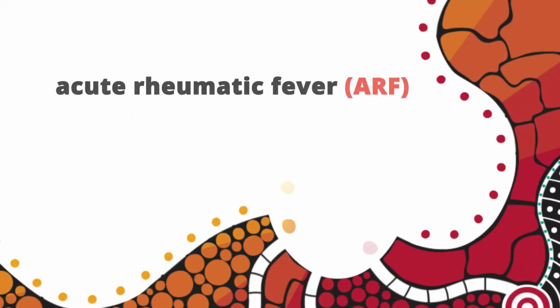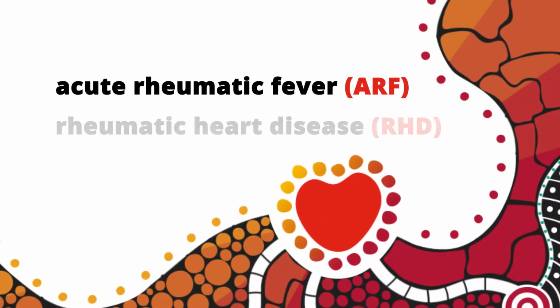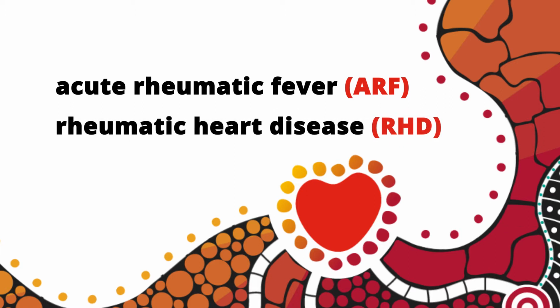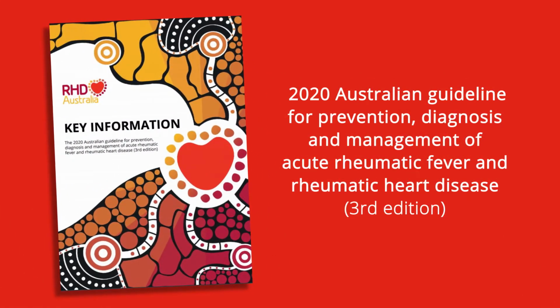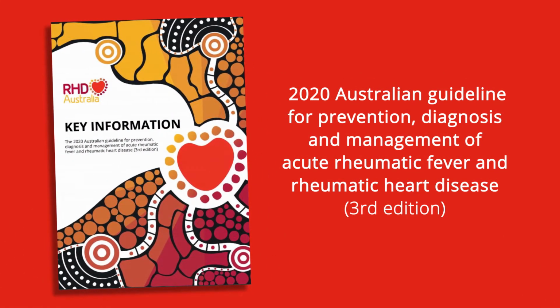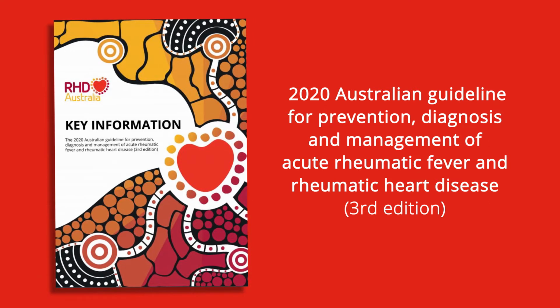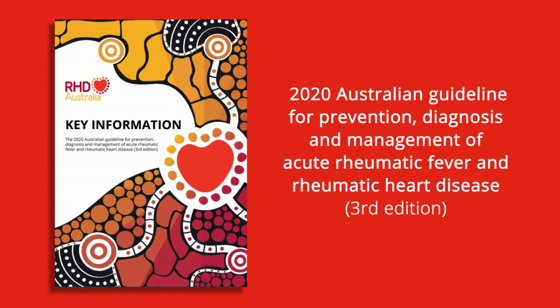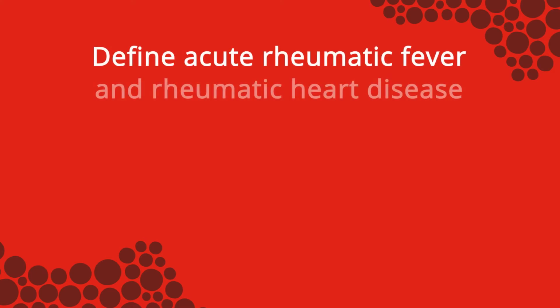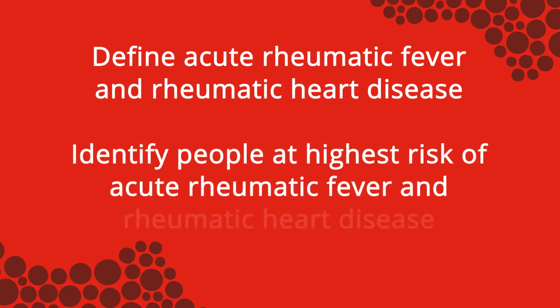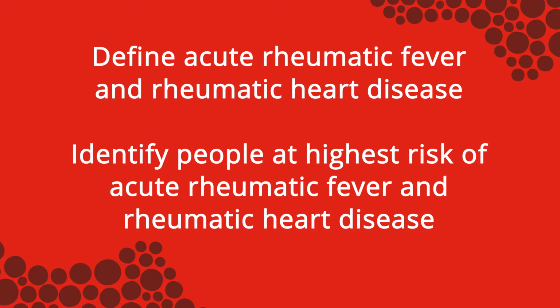The impact of acute rheumatic fever, ARF, and rheumatic heart disease, RHD, is often under-recognised in Australia. Information for this introductory video is derived from the 2020 Australian Guideline for Prevention, Diagnosis and Management of Acute Rheumatic Fever and Rheumatic Heart Disease, 3rd edition. The learning objectives are to define acute rheumatic fever and rheumatic heart disease, and identify people at highest risk of acute rheumatic fever and rheumatic heart disease.